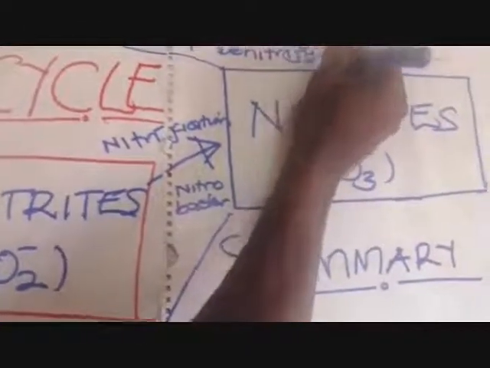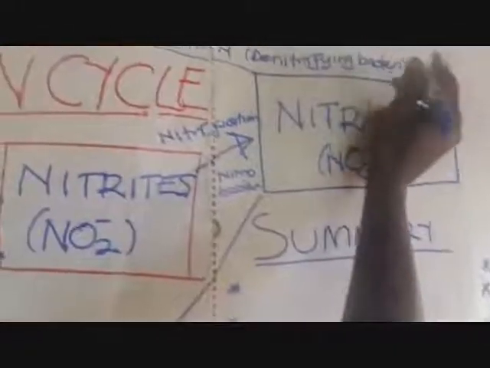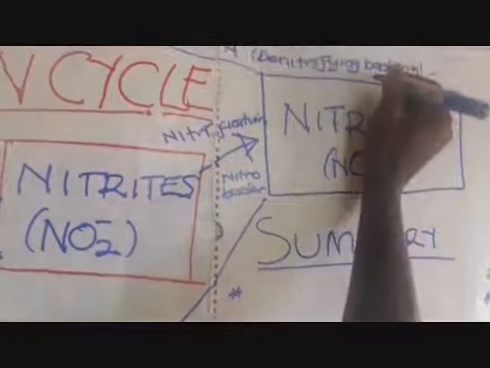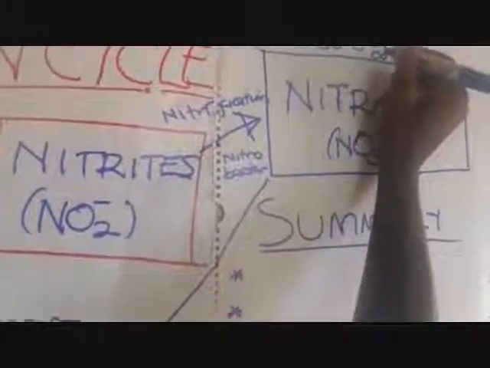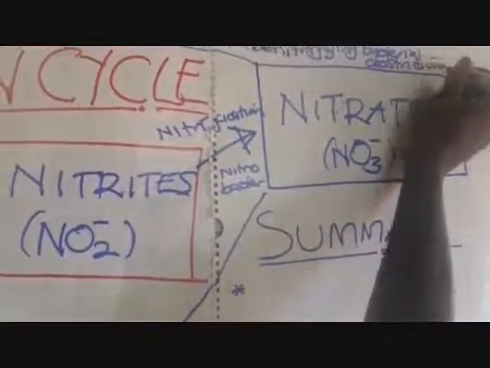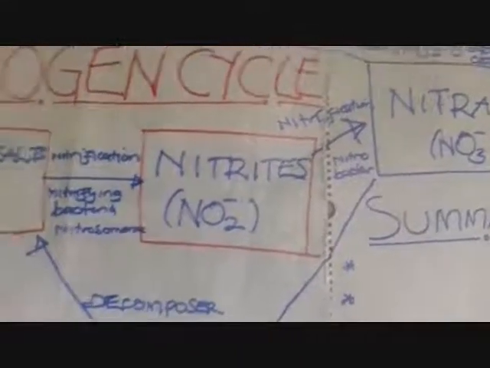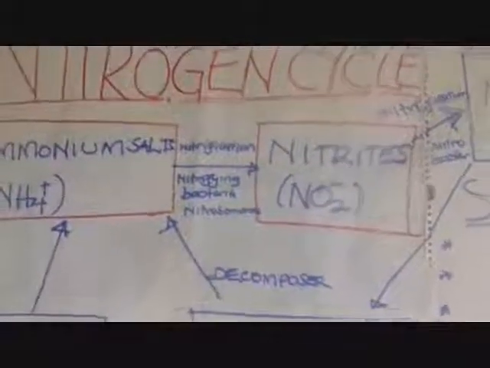Denitrifying bacteria. Don't confuse them with the nitrifying. Denitrifying bacteria, for example, the best one we can look at is the Clostridium bacteria. Clostridium bacteria, that one is doing the work of denitrifying.